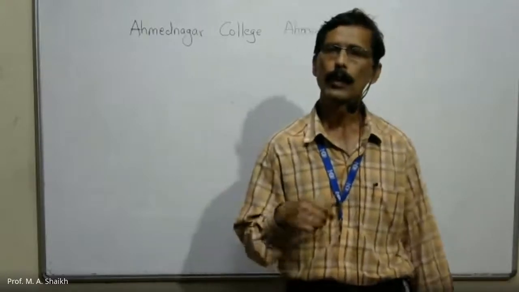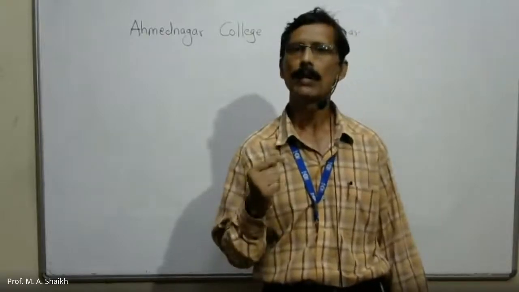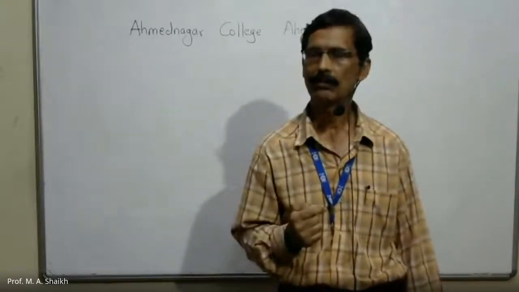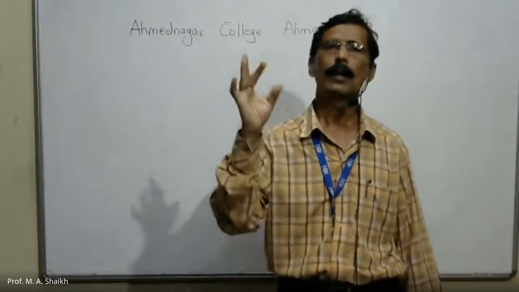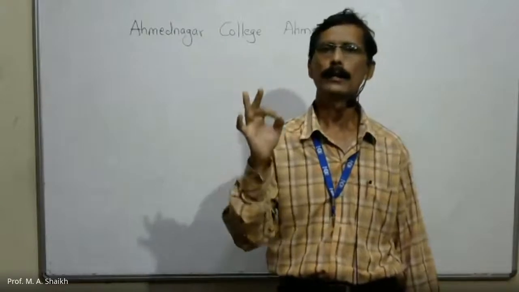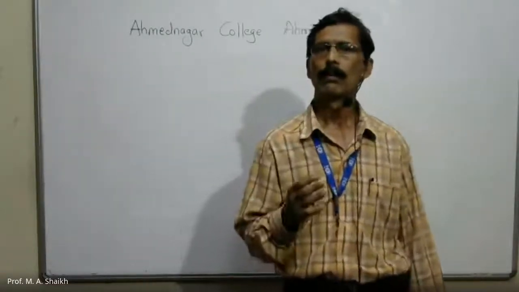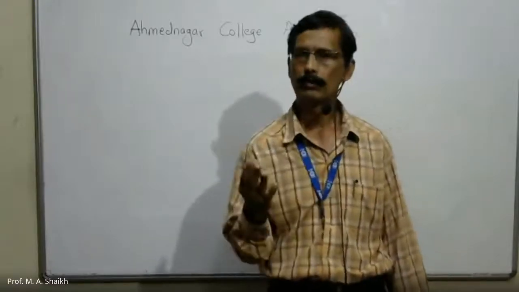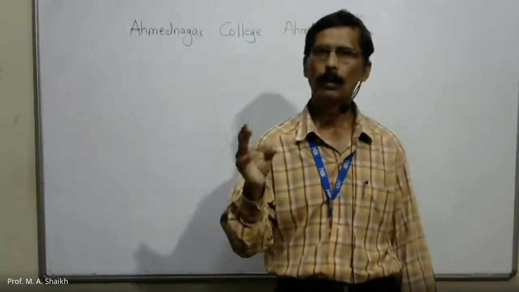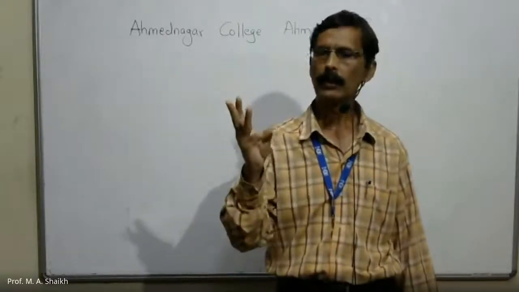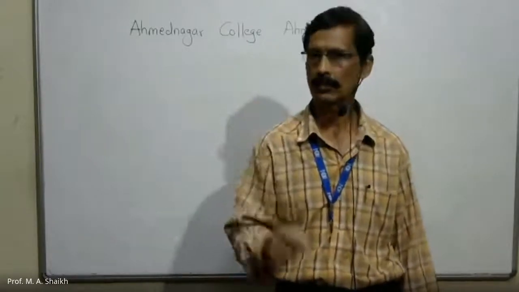Now I am going to tell you 4 extensive properties. For them, the first letter is E. Energy, entropy, enthalpy, and electrical resistance. So in all, I have told you 7 extensive properties. I'm just repeating: mass, volume, number of moles, energy, entropy, enthalpy, and electrical resistance.